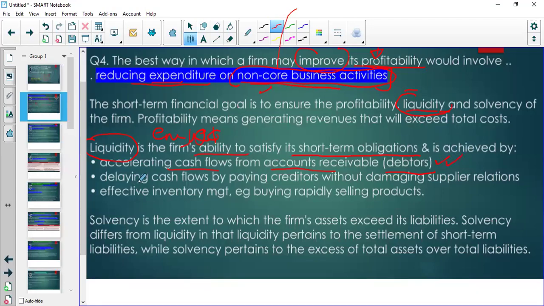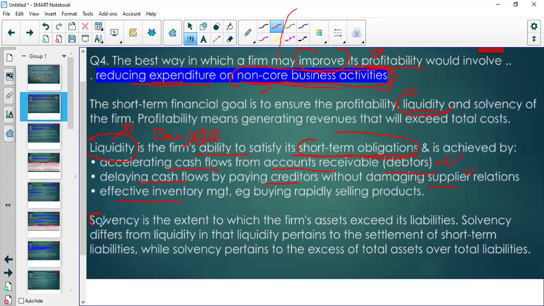Or we can delay paying our creditors without damaging supplier relations. Maybe we can negotiate with them, or we can do some effective inventory management, so that we don't keep the inventory for a very long time. If we can buy quickly and sell quickly, then it means that we're generating cash much quicker. Remember, liquidity is about paying our short-term obligations.